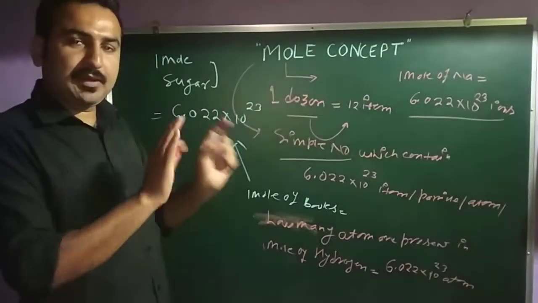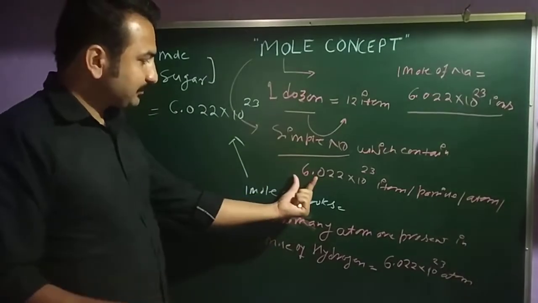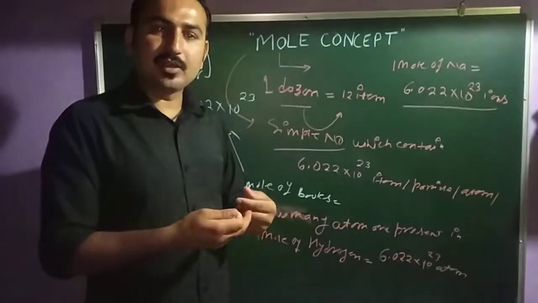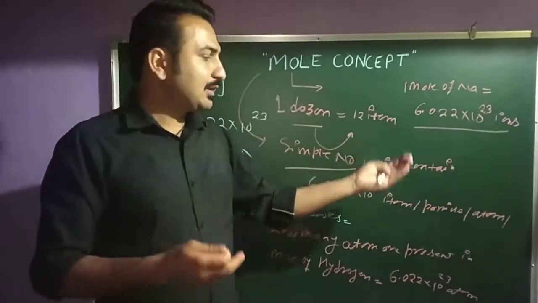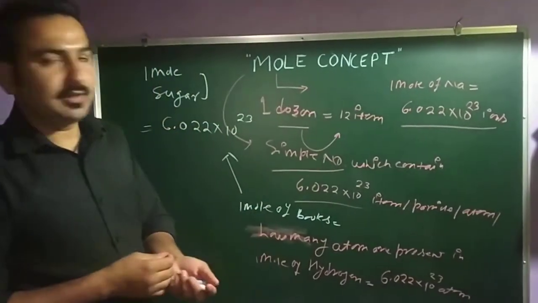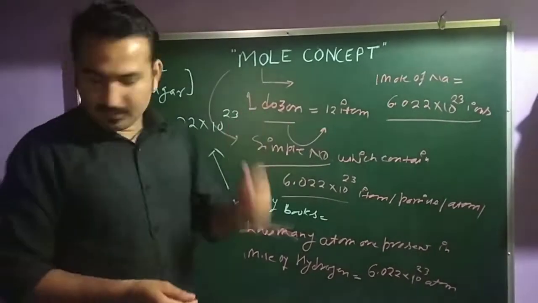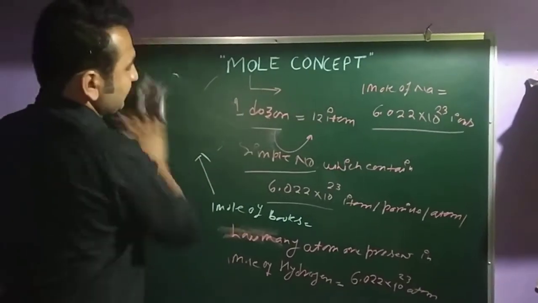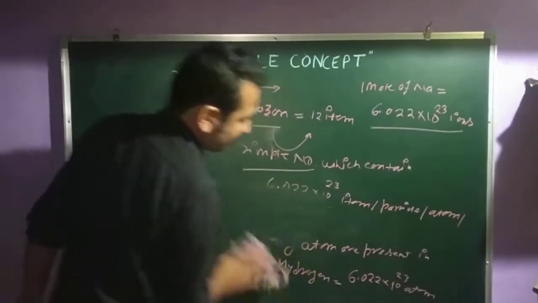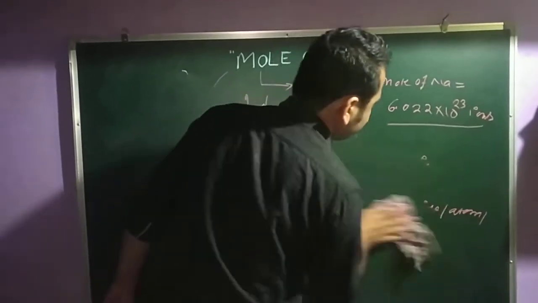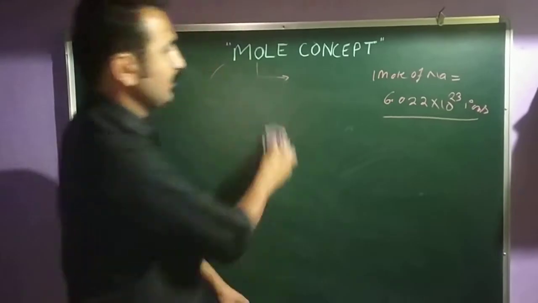1 mole is simply a number which contains this type of entity, or this type of particle, or molecule, or atom, or ions. And this is your 1 mole. Now you have this thing.